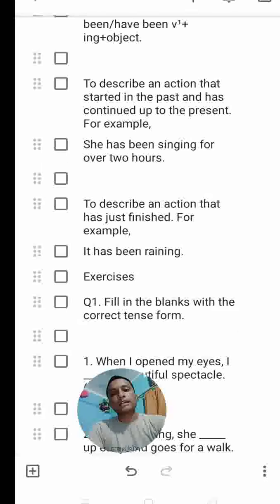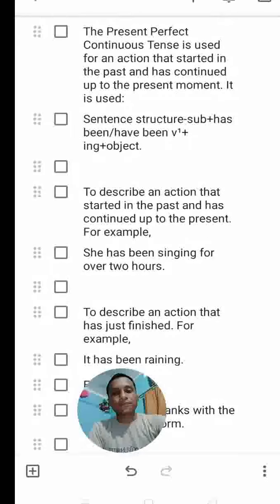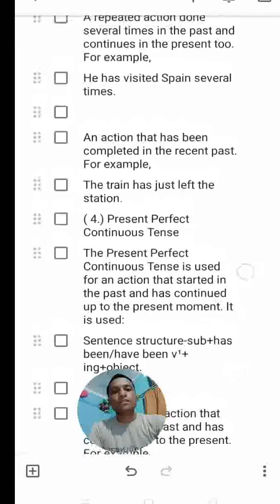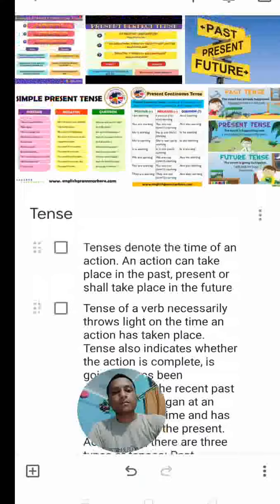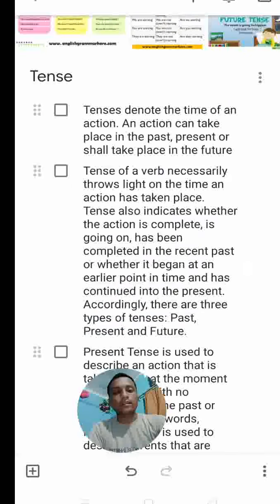Present perfect continuous tense is also used to describe an action that has just finished. Okay, it has been raining. Okay, the action has just finished. So these are the explanations of the tenses: simple present, present continuous tense, present perfect, and present perfect continuous.